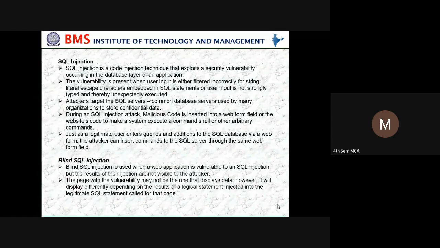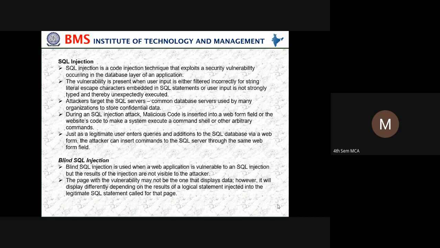When you click on the database, the complete database was displayed. Then when she searched for John in the database, only John was displayed. And if there is no protection against SQL injection, the attacker may delete. How can they delete? That statement she also gave: John; delete from table. This is a statement where the attacker can delete your complete database.